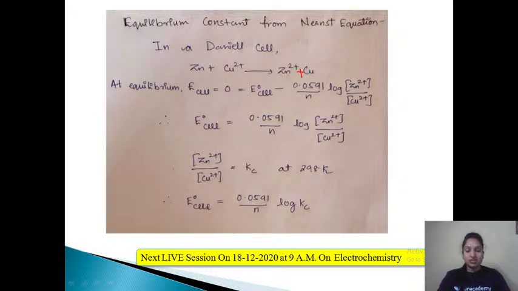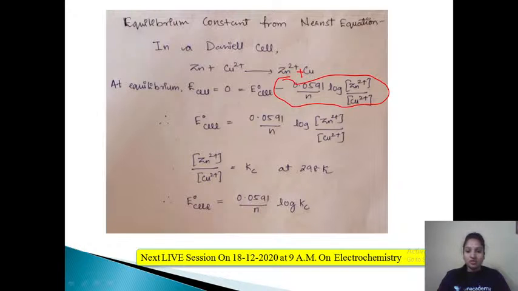You know E cell is equal to E naught cell minus 0.0591 upon n log of concentration of the product divided by concentration of the reactant, or anode upon cathode, or oxidation upon reduction, right? So if E cell is equal to 0, that means 0 equals E naught cell minus 0.0591 upon n log of concentration of Zn2 plus upon concentration of Cu2 plus. Now I will shift this entire negative value to the other side. So this will be E naught cell is equal to 0.0591 upon n log of Zn2 plus upon Cu2 plus concentration. That's what I have written here.